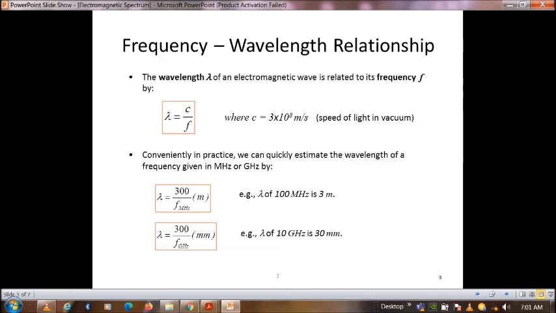Both the meter range and the millimeter range can be used because the unit scale is linear. For example, the wavelength at 100 megahertz is 3 meters, and the wavelength at 10 gigahertz is 30 millimeters. That is how to quickly estimate the wavelength. The spectrum has to be considered based on wavelength and frequency.